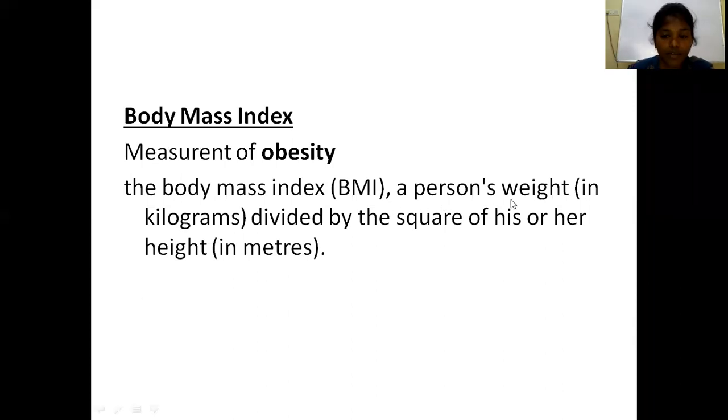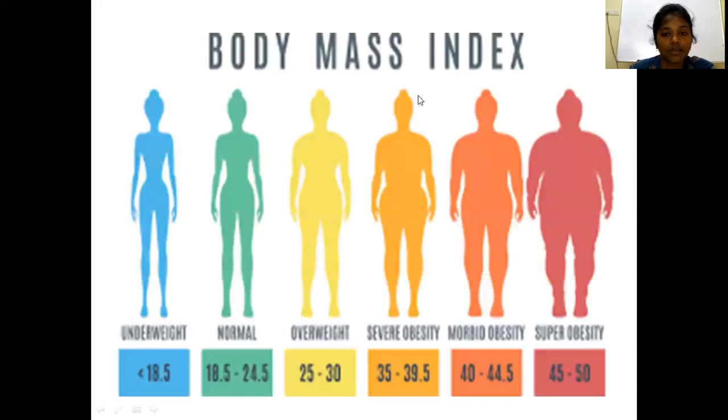Body mass index is a person's weight in kilograms divided by the square of his or her height in meters. If the body mass index is less than 18.5, you categorize it as underweight. If it is between 18.5 and 24.5, this is normal. So the normal body mass index is 18.5 to 24.5. If it is more than 25 and less than 30, that is overweight. A body mass index of 25 to 30 kg per meter square is overweight.